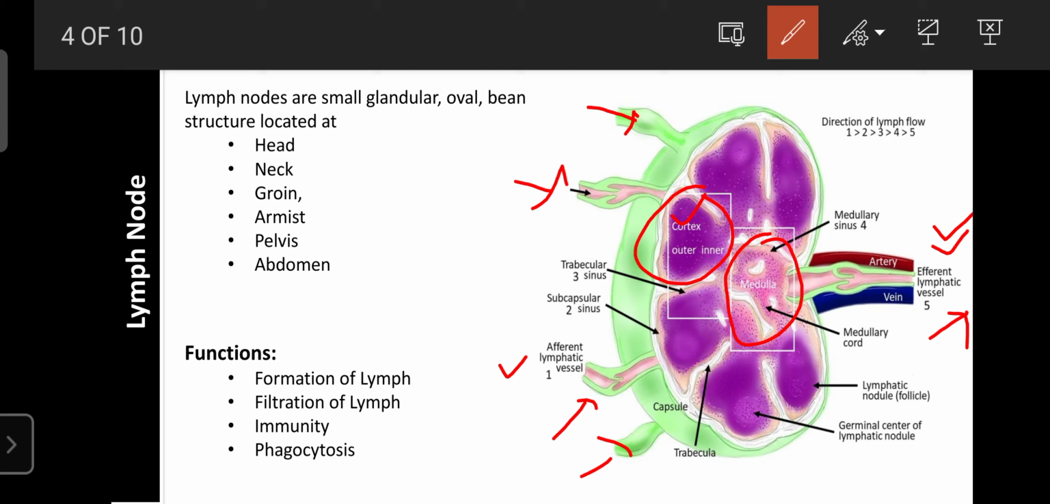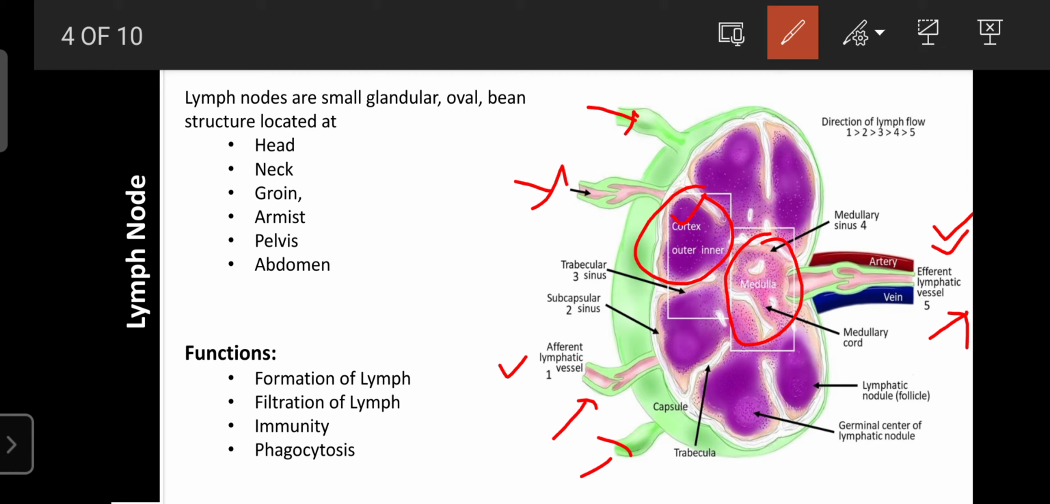It also consists of the germinal centers of the lymphatic nodules, which are present inside the cortex. They are made up of certain special structures that are helpful for the filtration of the lymph. This germinal center consists of B lymphocytes as well as macrophages, so that's why it is involved in the regulation of the immune system.